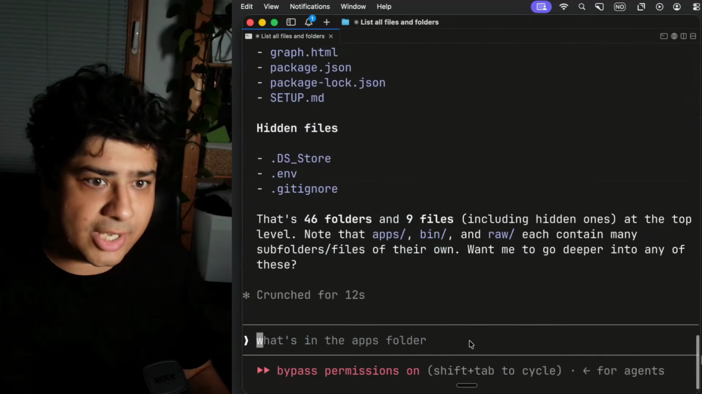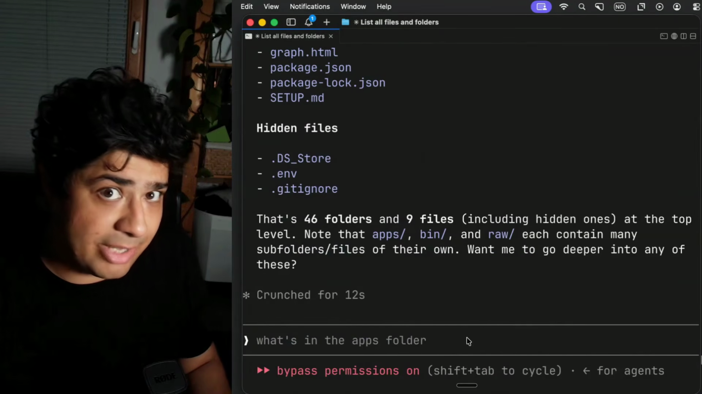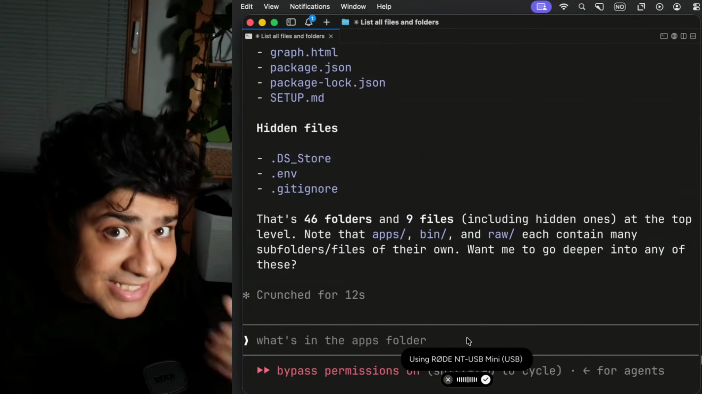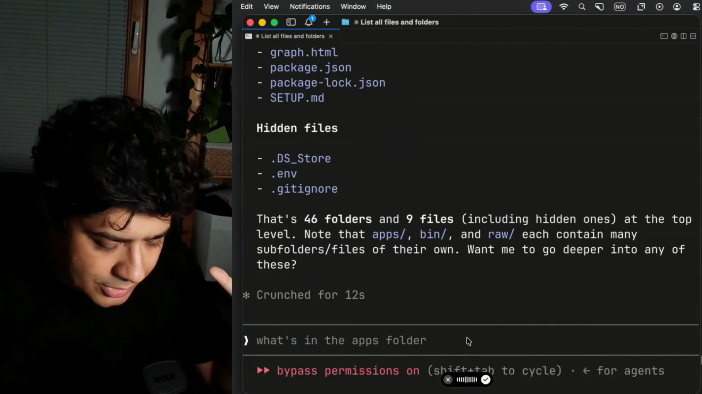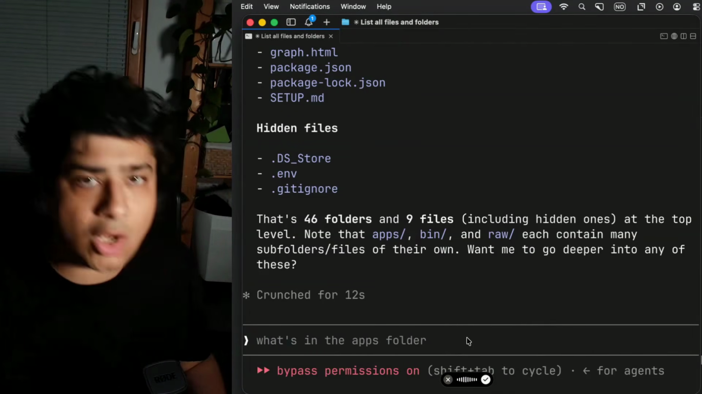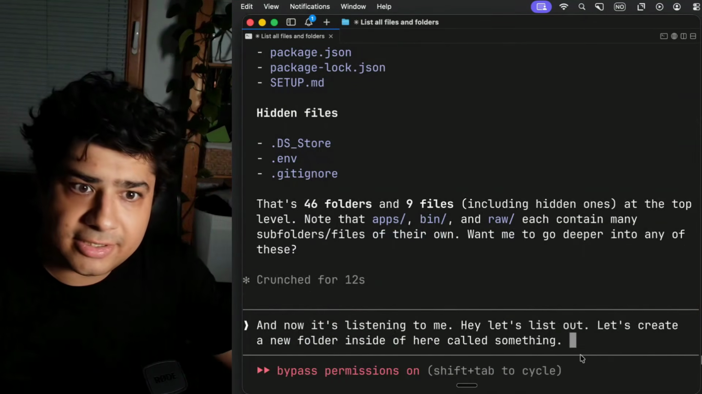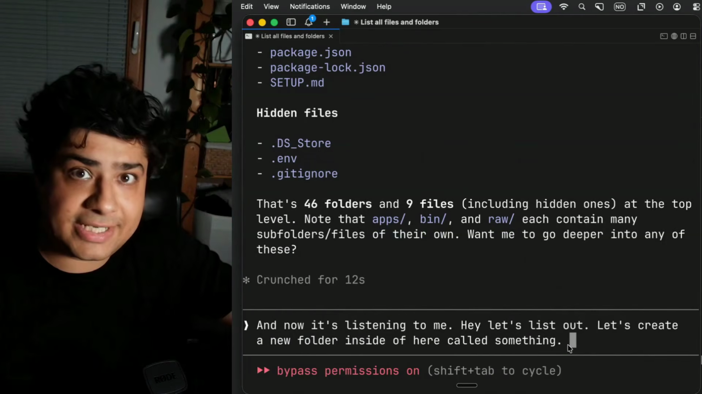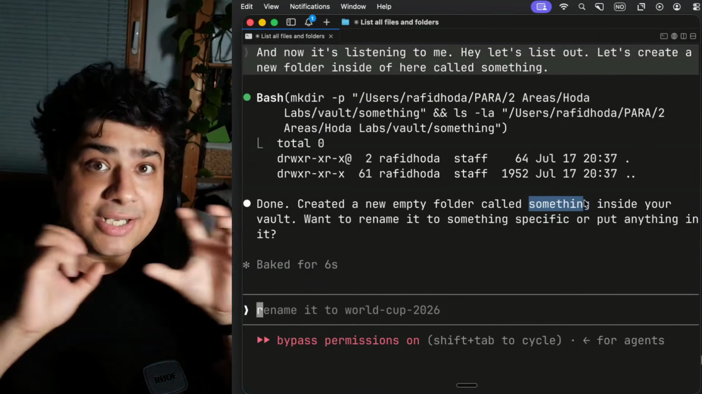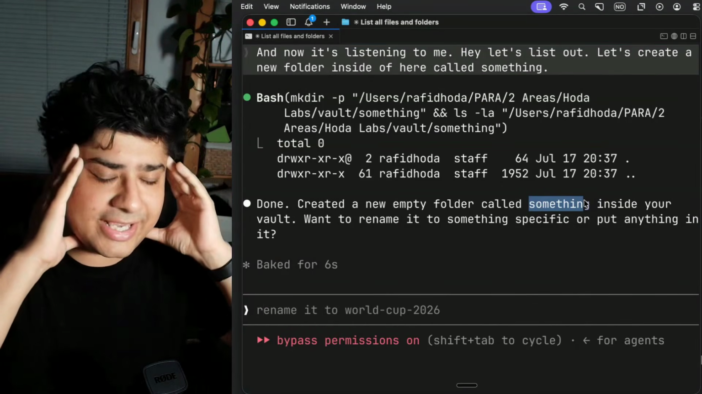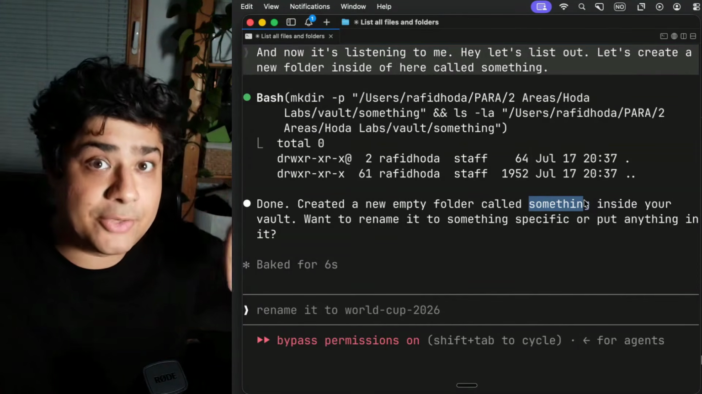Okay. Now, another thing we can do here is I can just double click on my FN key on my keyboard, and now it's listening to me. Hey, let's create a new folder inside of here called something. Click and see, it just listened to me, and there it is. I can talk to it. Now with Claude Code, you can just use English language and it does all of the same things for you. That is the main difference between the old world and now the new world.